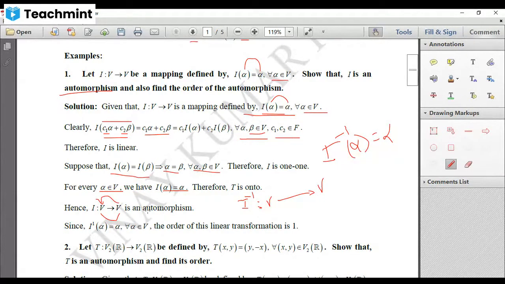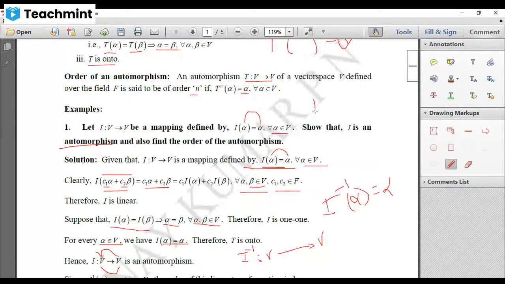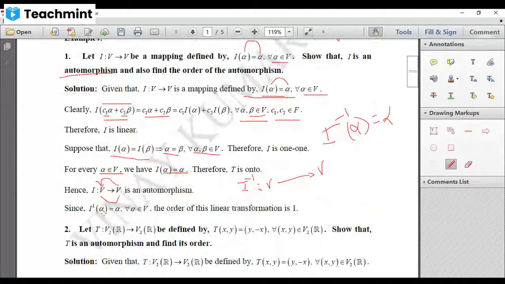Right? And further, you should note that we have to find the order of the automorphism. That means for which power of I, your image of alpha will be equal to alpha only. But you should note that they've already given I of alpha equal to alpha for all alpha belongs to V. That means if you take I to the power of 1, you'll get I to the power of 1 of alpha is alpha. So we are getting image of alpha as alpha itself for the power 1 itself. Therefore, the order of this linear transformation is 1.